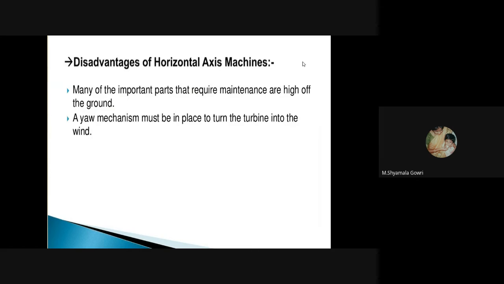The drawbacks of horizontal axis wind turbines are that many of the important parts require maintenance high above the ground, because the entire blades and entire nacelle are kept at height, so frequent maintenance is required. If any problem occurs at that point, the entire system can get totally damaged, and the yaw mechanism must be in place to turn the turbine into the wind.